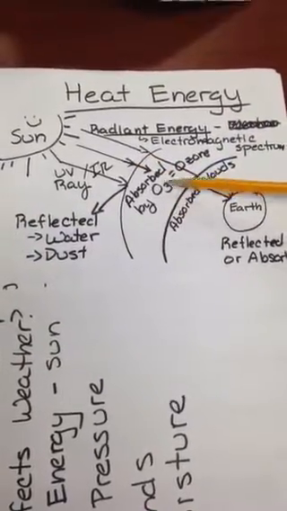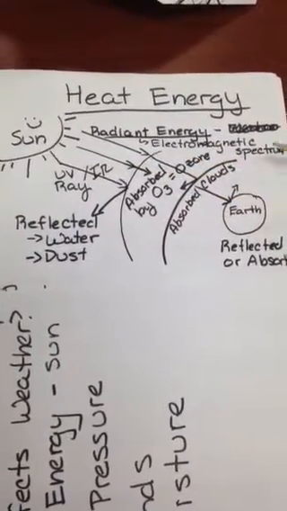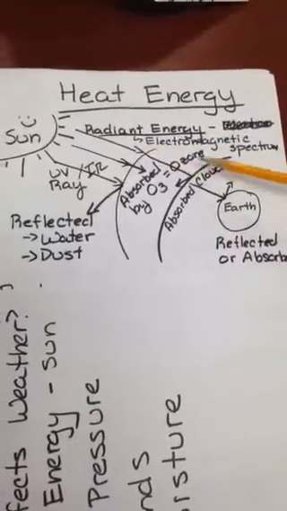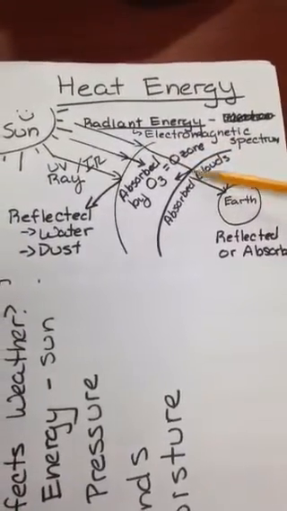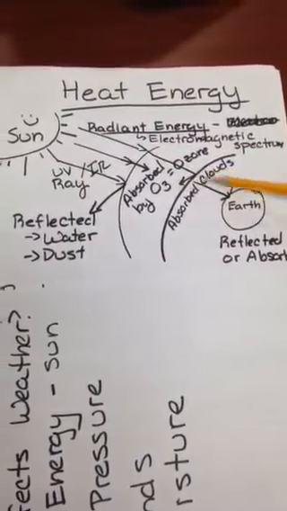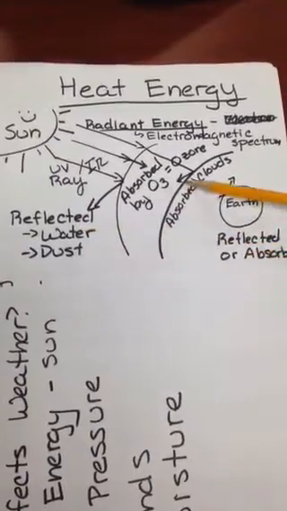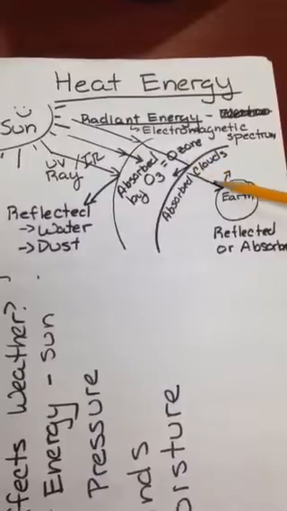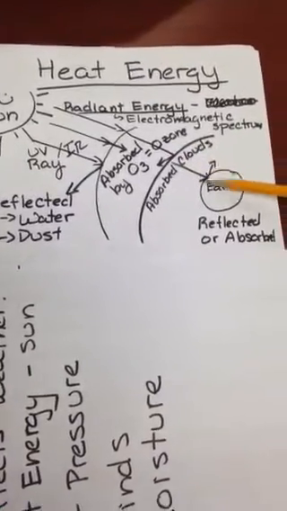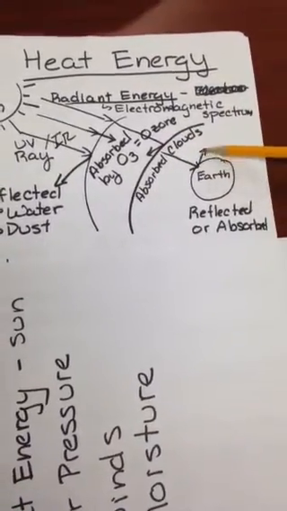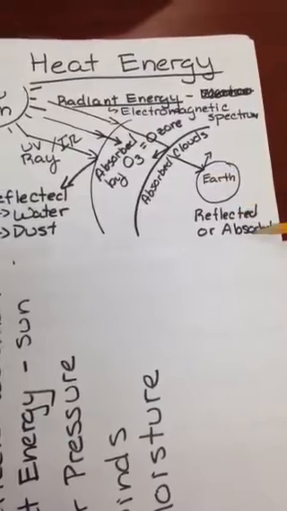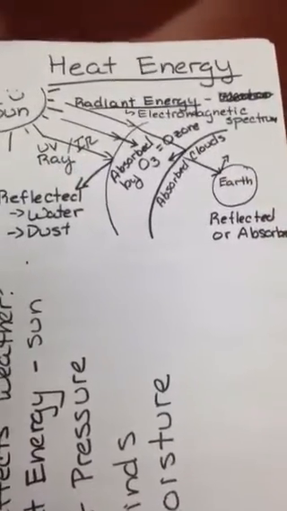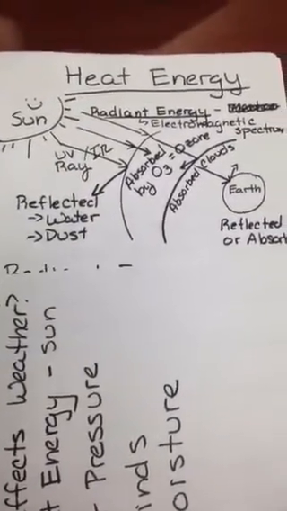But part of it gets absorbed by the ozone way up high in the atmosphere. Some of it gets through that ozone layer, and it can be bounced off again by water and dust particles. Some of it can be absorbed by the clouds, and some of it actually gets through. And the stuff that actually gets down to the earth either is reflected by the earth or it's absorbed. And that absorbed is very important to us because that's what heats our earth up.